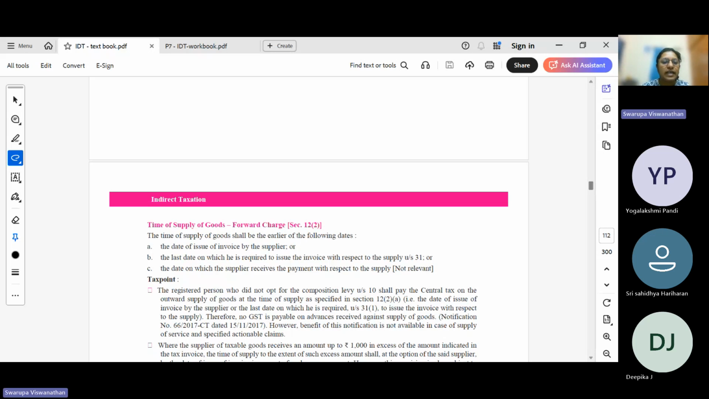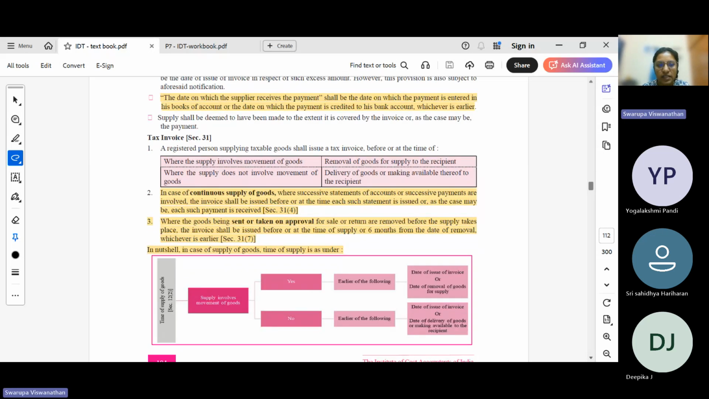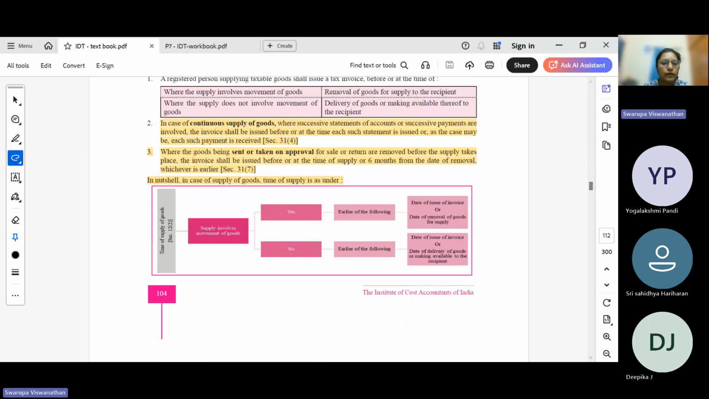So first one, time of supply. Time of supply, place of supply, everything can be divided into two. One is for goods and one is for services. Okay. So time of supply with respect to goods, it is earlier of the two. The goods will always have movement. In case of services, there'll be no actual physical movement. But in case of goods, there is an actual movement of goods.